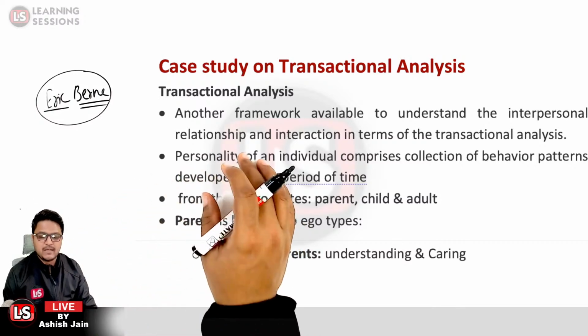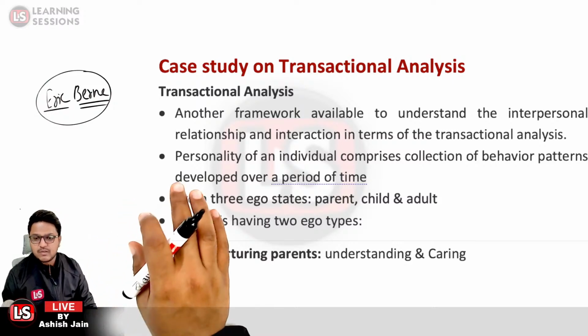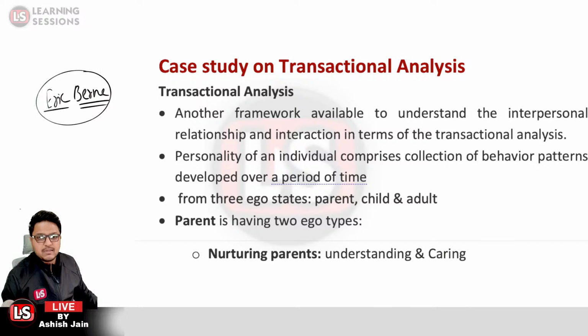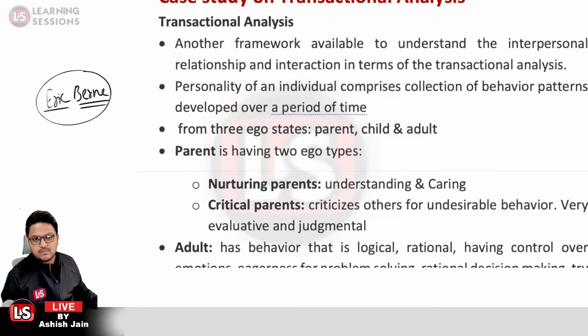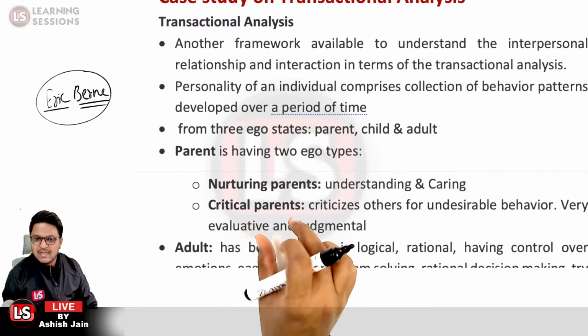And further he defined that we have three ego states: parent, child and adult. Further, the parent has two ego types. One is the nurturing parent, and the other is the critical parent.